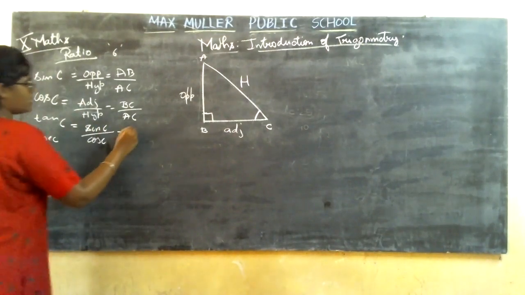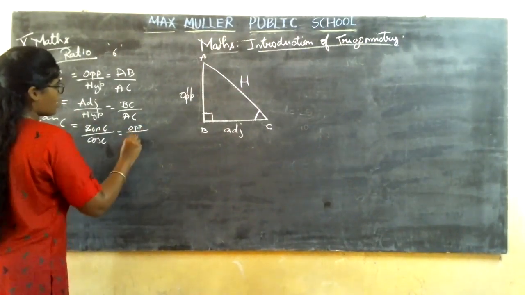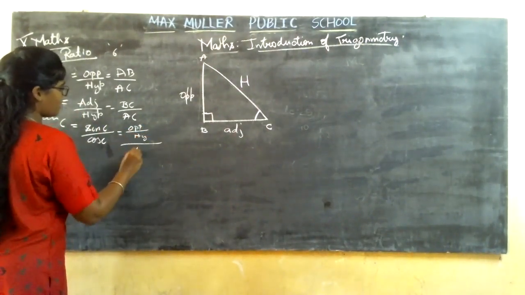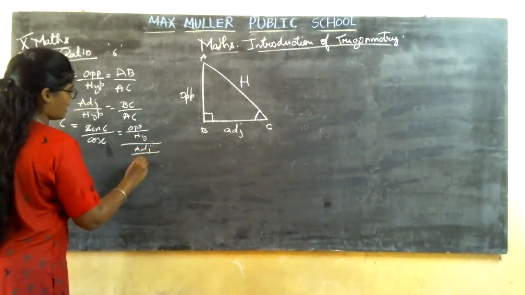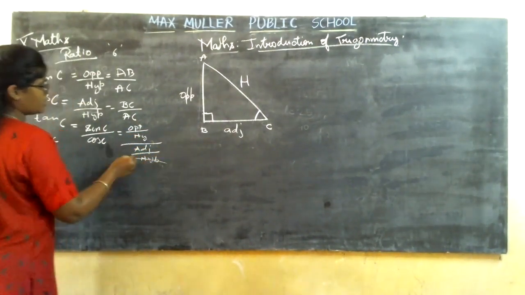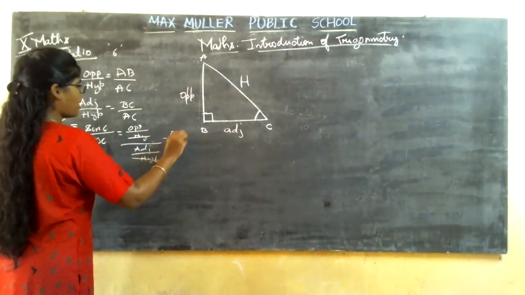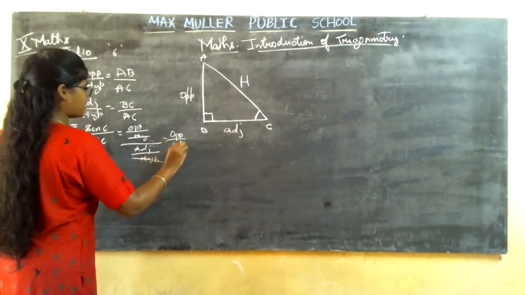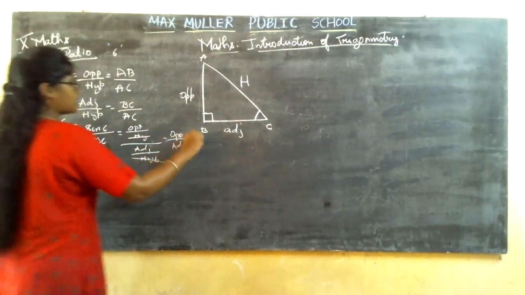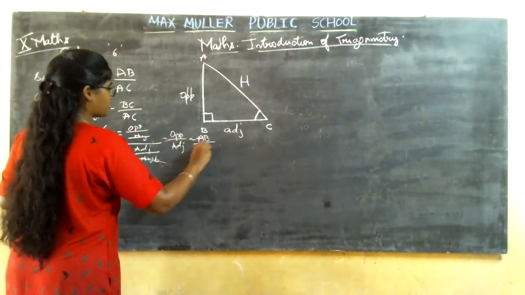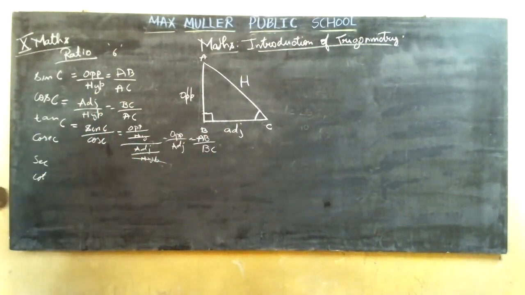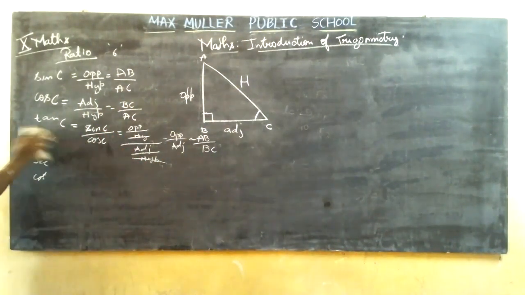So what is sine C? It is opposite by hypotenuse divided by adjacent by hypotenuse. Correct? So the denominator is the same, it gets cancelled. You will be left with opposite by adjacent. So what is opposite? It is AB. What is adjacent? It is BC. Correct.